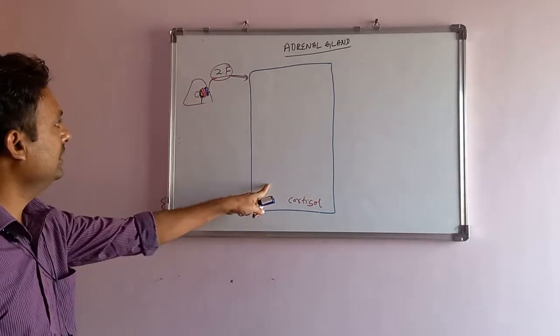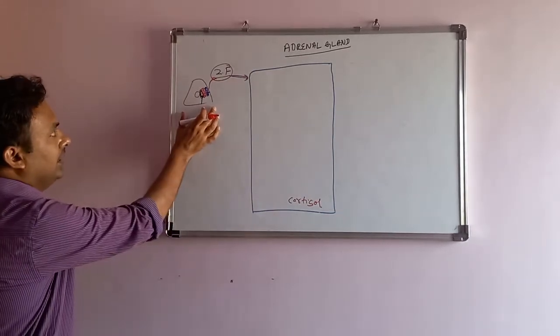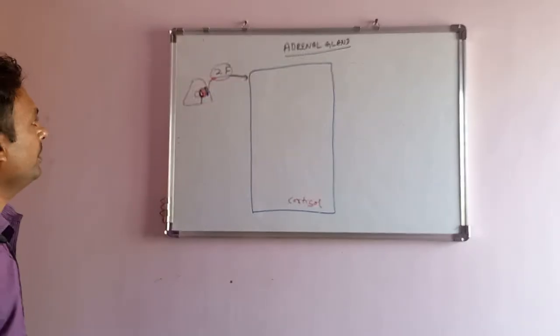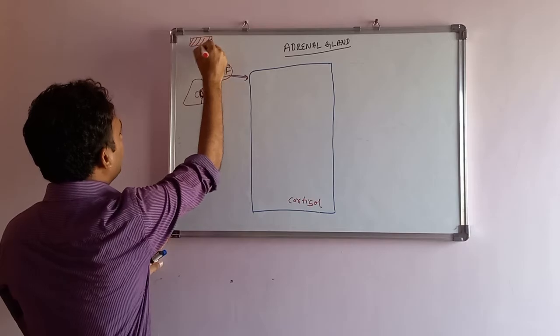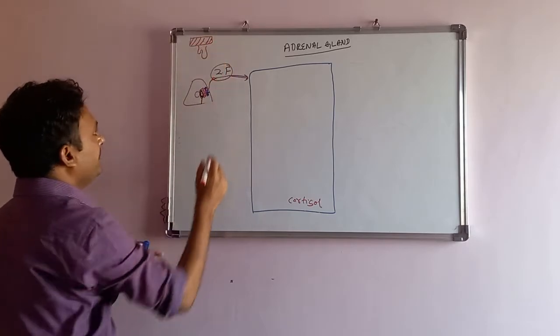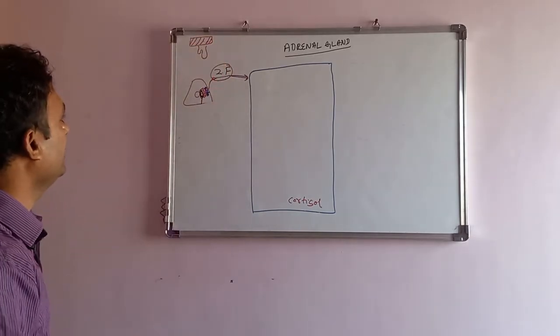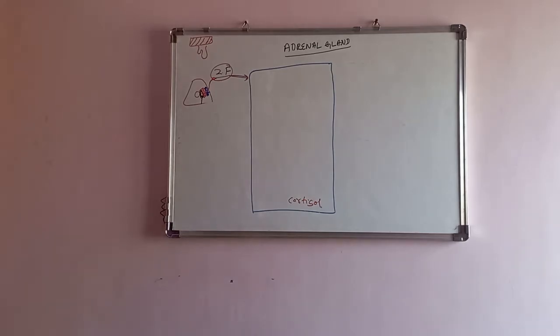Before starting here, the adrenal gland is controlled by the master, the pituitary gland and hypothalamus.